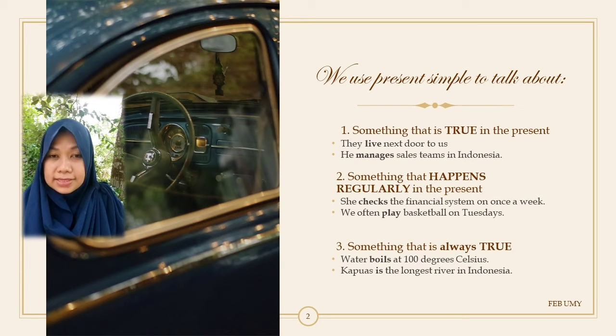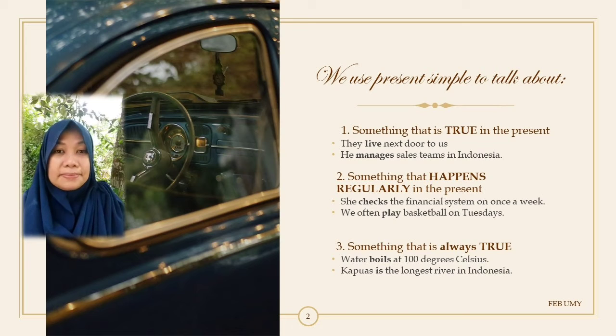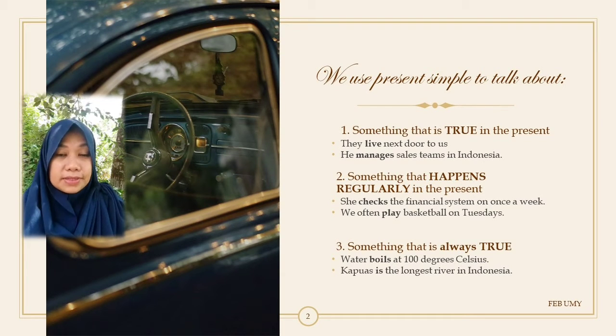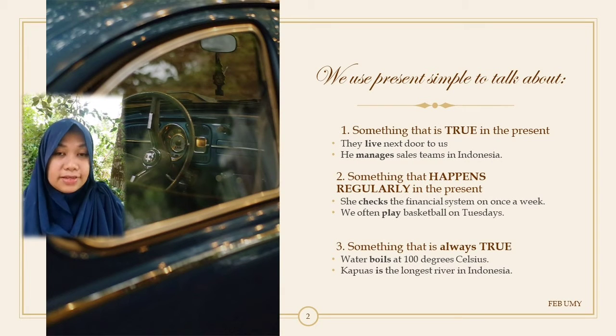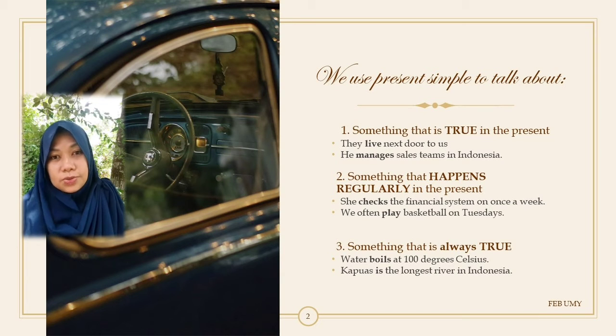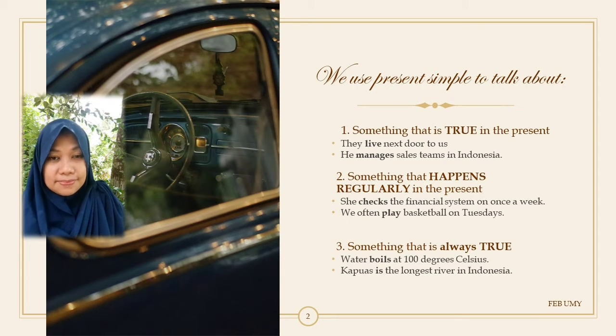So I put S after Tuesday because we often use it every Tuesday. So it is regularly every Tuesday. That's why I put S after the word Tuesdays. Once again, we play basketball on Tuesdays.